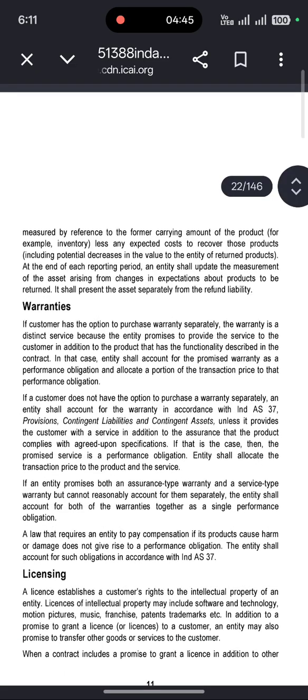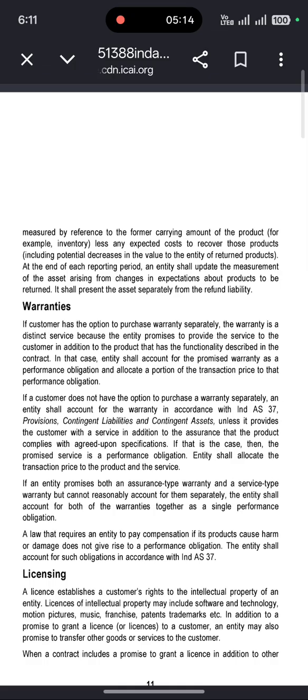Warranty: if the customer has the option to purchase the warranty separately, the warranty is a distinct service because the entity promises to provide the service to the customer in addition to the product that has the functionality described in the contract. In that case, the entity shall account for the promised warranty as a performance obligation and allocate a portion of the transaction price to that performance obligation.